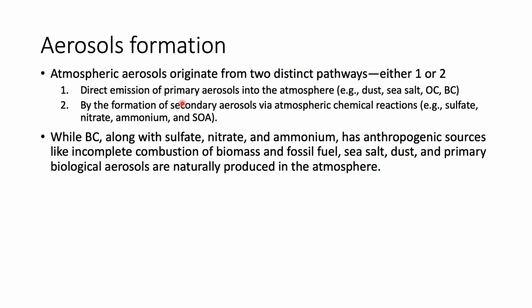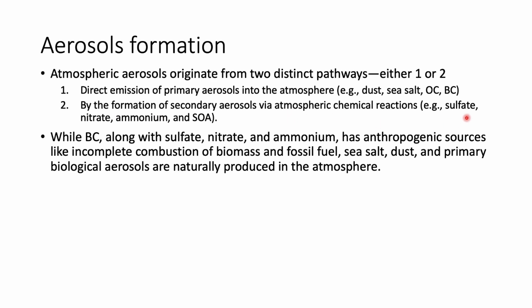Let us look at the aerosol formation. This atmospheric aerosol is actually formed from two different pathways. So we can say pathway 1 or pathway 2. Here the first one is direct emission of primary aerosols into the atmosphere. So it is directly formed. For example, dust, sea salt, organic carbon and black carbon are some of the sources of aerosols. And the second one is the formation of secondary aerosols via atmospheric chemical reactions.